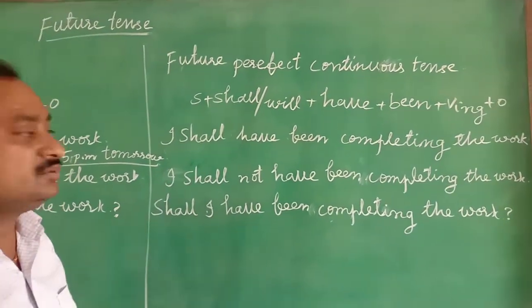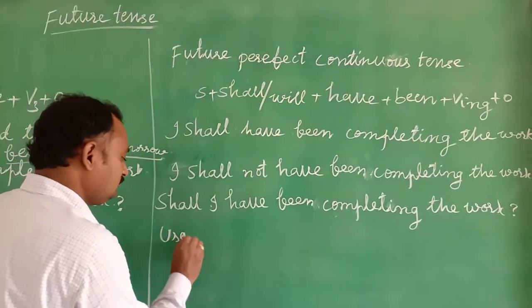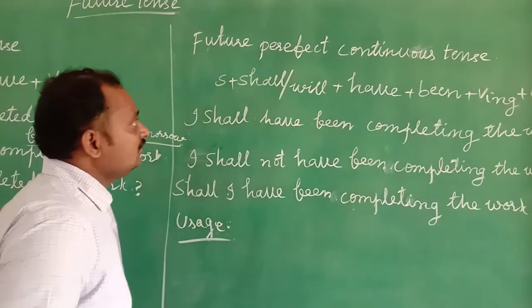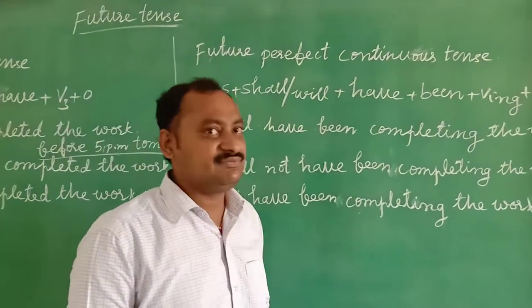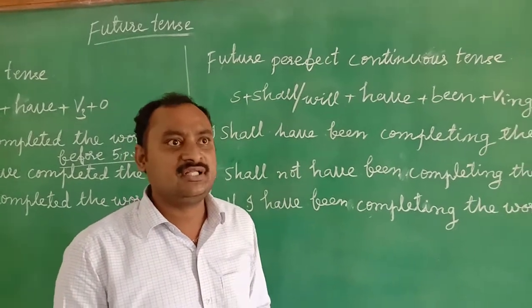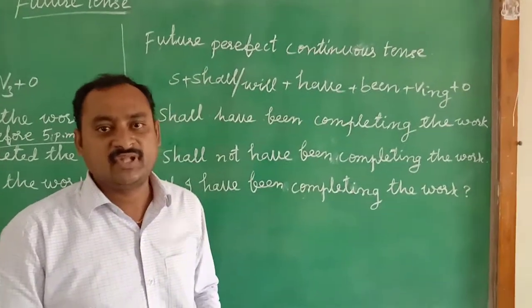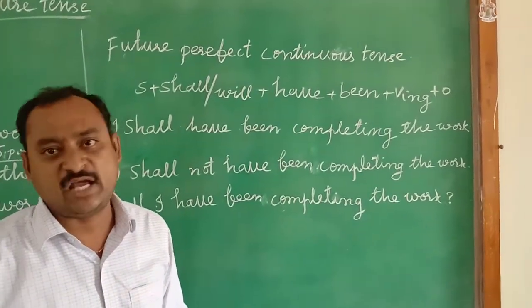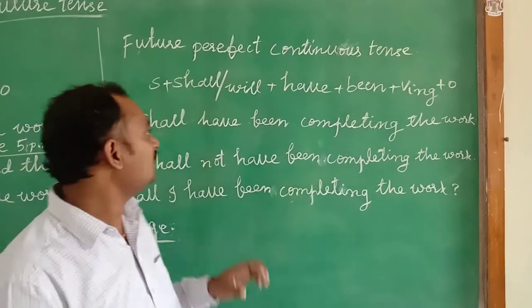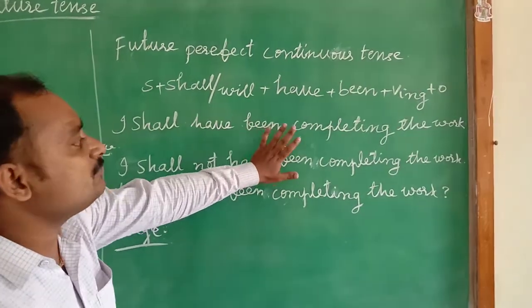Now we will go through its uses. We use the future perfect continuous tense to describe an action that will have been going on in the future at a specific time, at a particular time. Here, I shall have been completing the work.